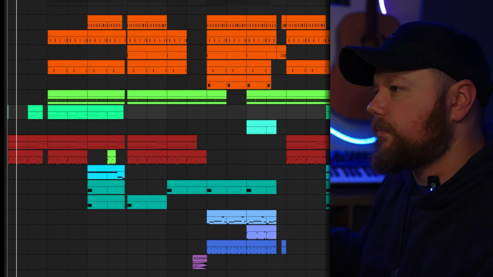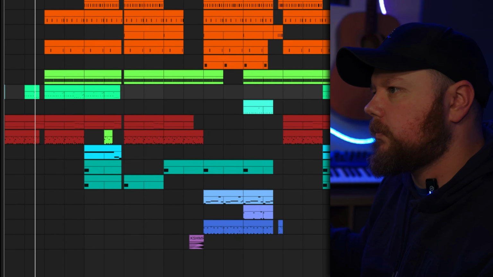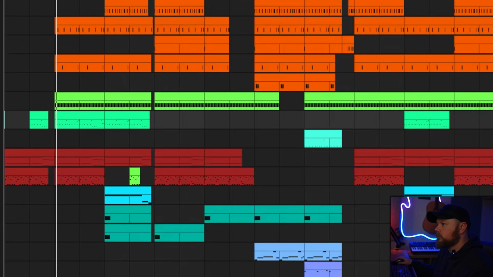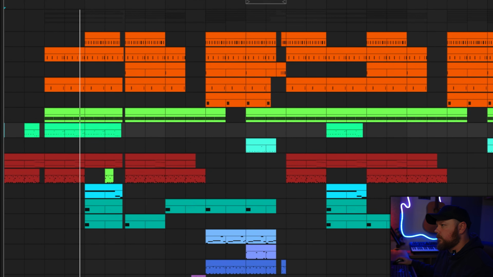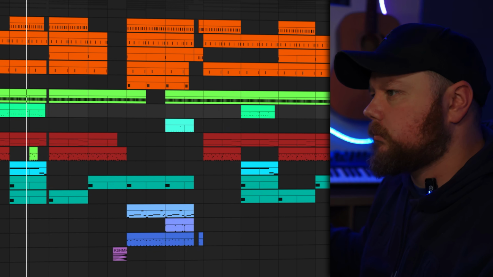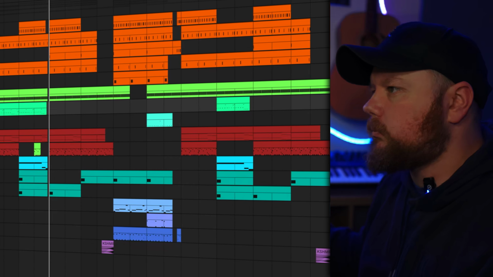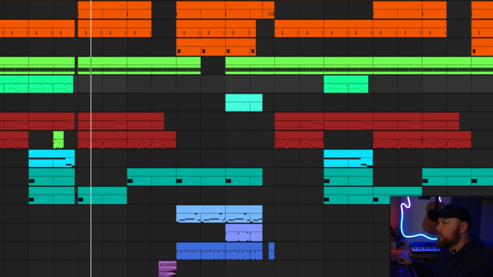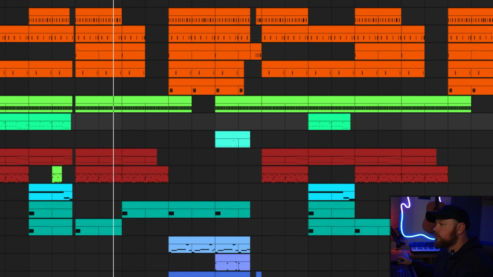So we start off with just some piano. Bring in the 808 just to build it up a little bit. Into the verse, no chorus section. Bring the kick in here. Just a little bit of piano. Bring the piano back in and the kick. And then just break it down in this section.